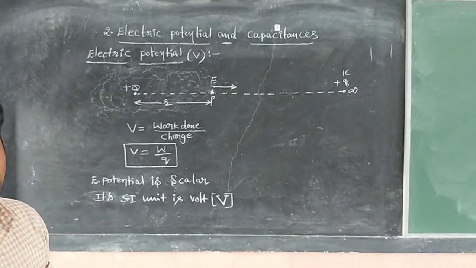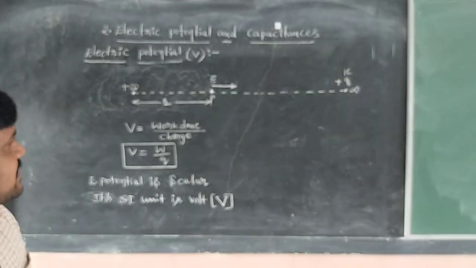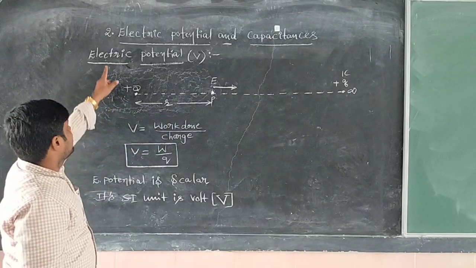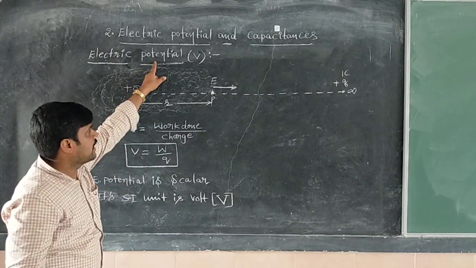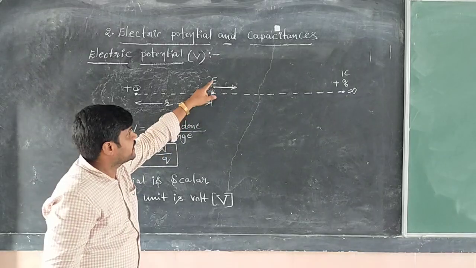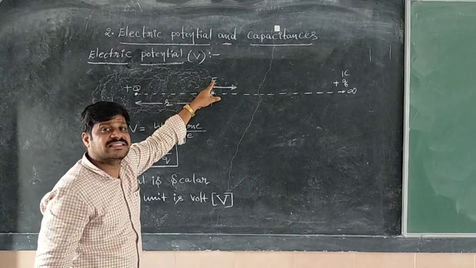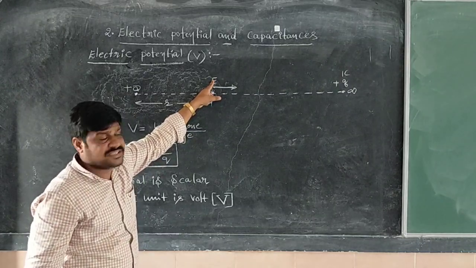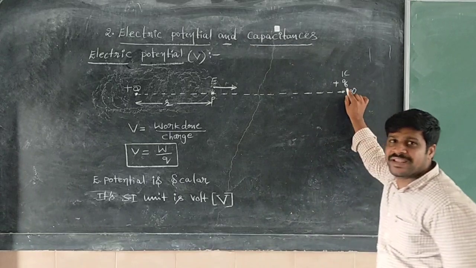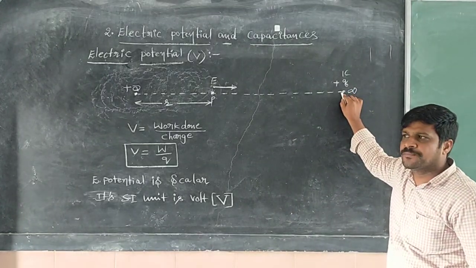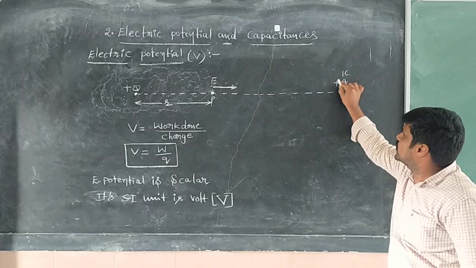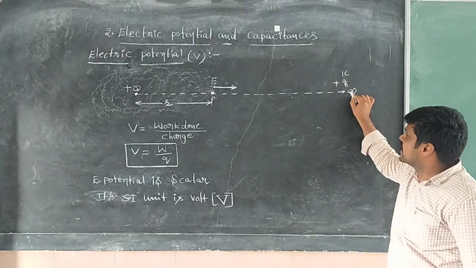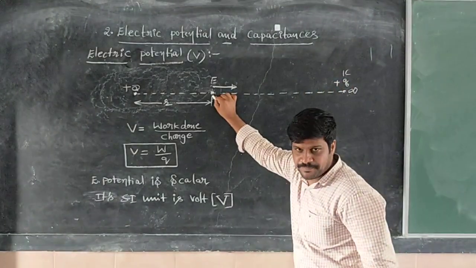Now this is the electric potential definition. Once again, listen to the electric potential definition, how to define the electric potential. Electric potential at any point in an electric field is defined as the work done to bring a unit positive charge, carrying the unit positive charge from infinity to a given point.